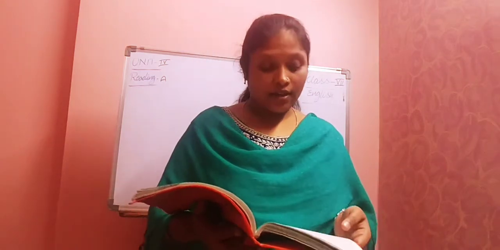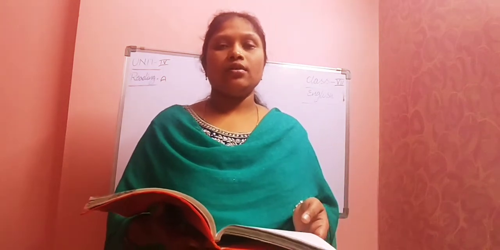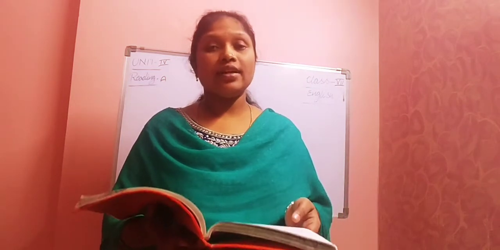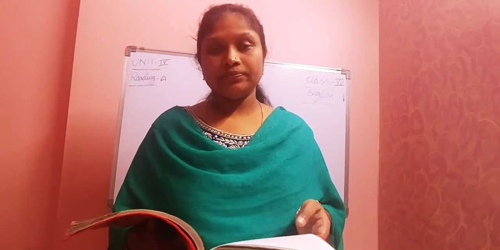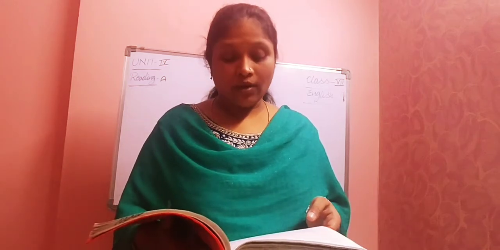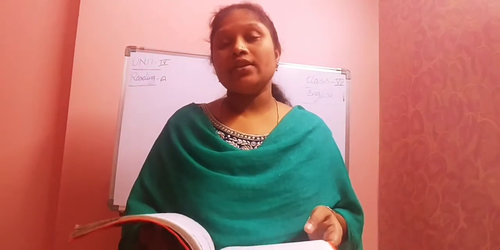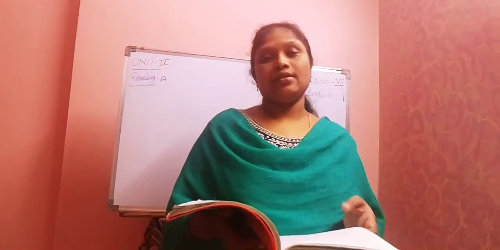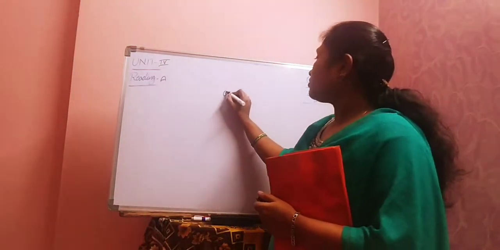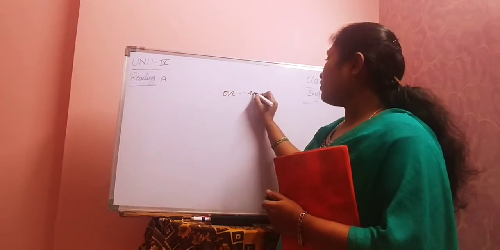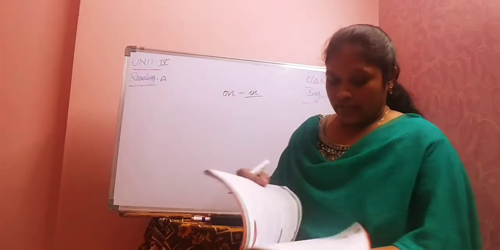Okay, what is the first one? The oddest fellow on my class was Bodhraj. So check the sentence, children, once. Is there any mistake? Are you able to find it? Read the sentence once again. The oddest fellow in my class. We don't say on my class, right? We say in my class. Okay. In the place of on, we have to write in. On was given, but we need to write in. In my class.